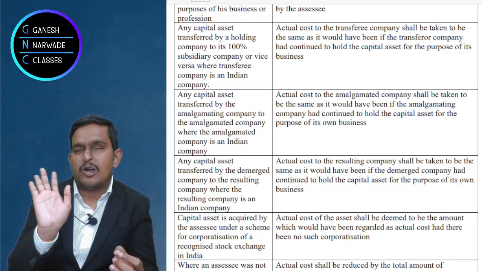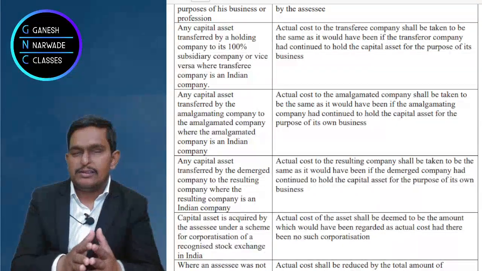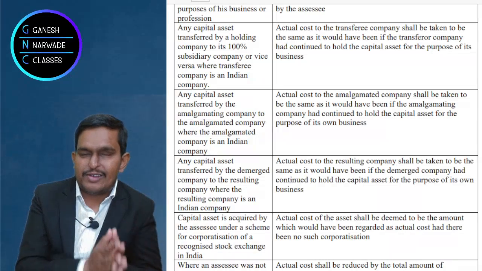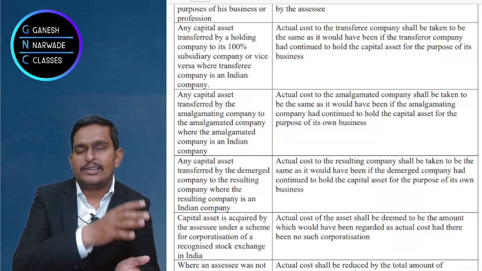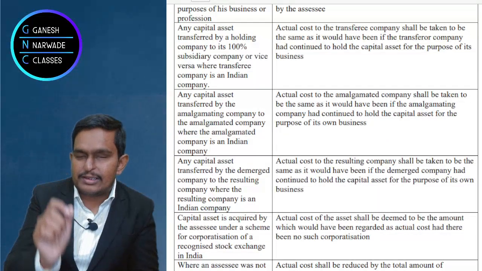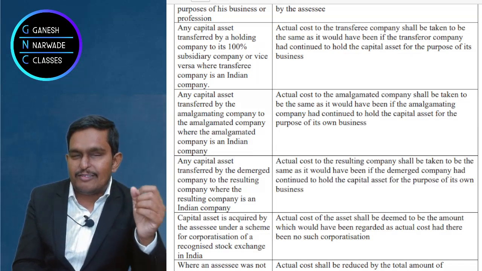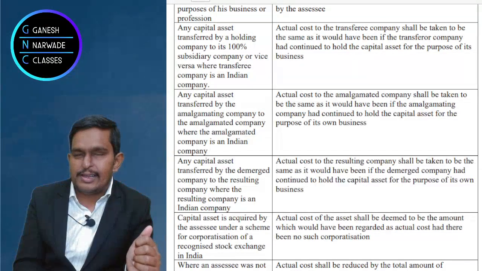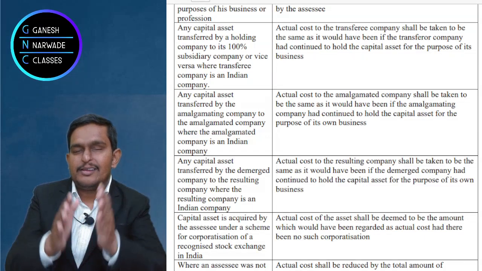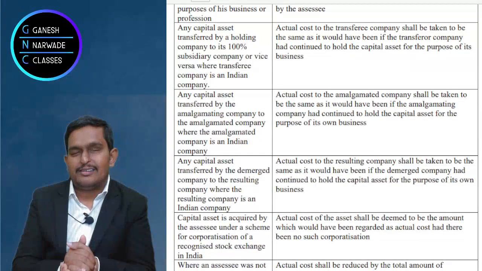But we are not going to talk about the shares and all. We'll only talk about the fact that the association had certain assets, like some computers. Now when it is converted to a company, what would be the actual cost for the company? So we will say the WDV of assets of that association will become the actual cost of assets for the stock exchange, the company. That's what we have to understand.